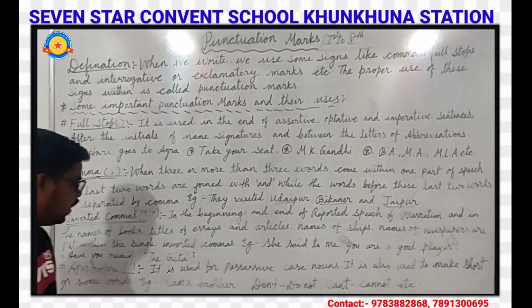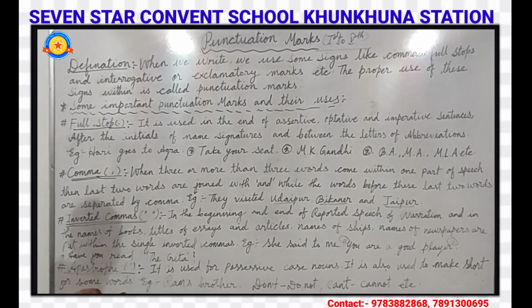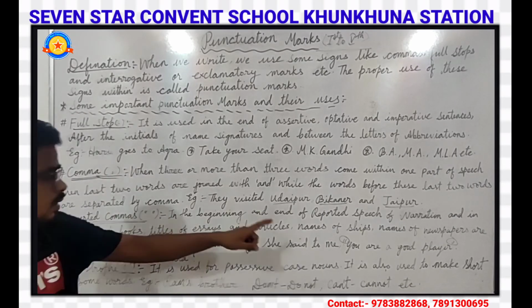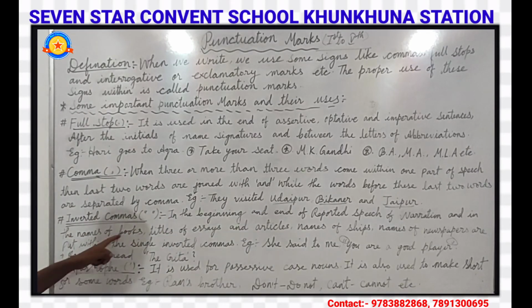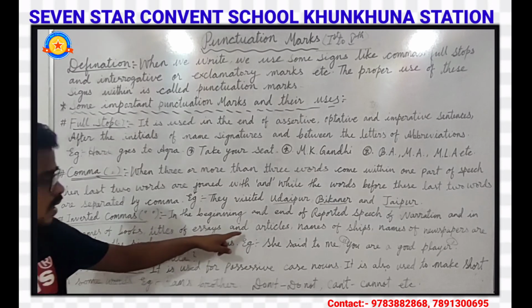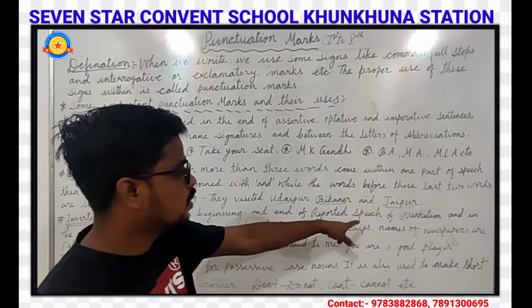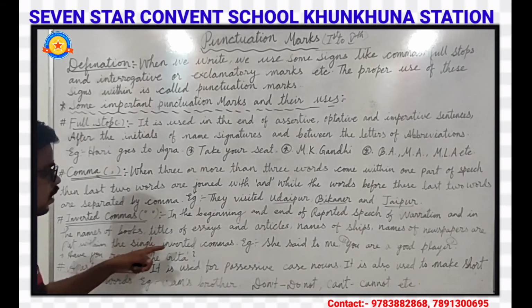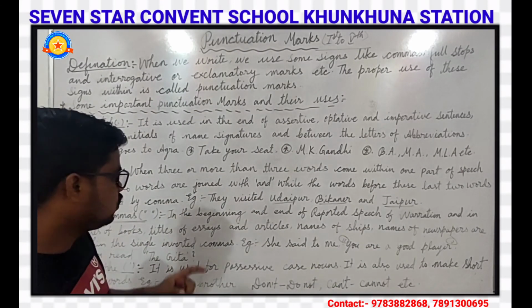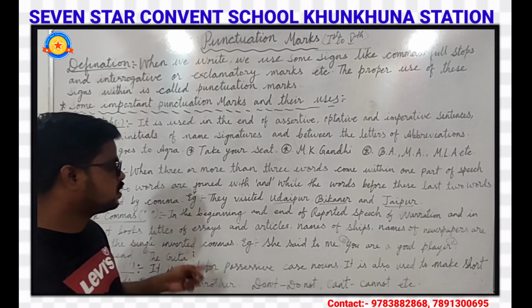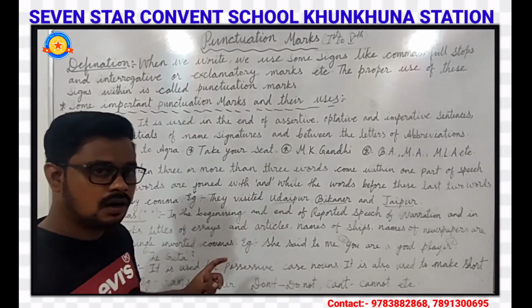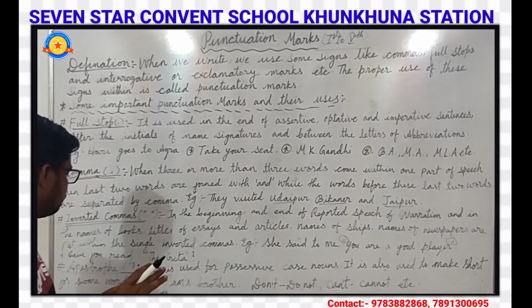And inverted commas are also used, single ones, for the names of books, titles of essays and articles, names of ships, and names of newspapers. They are put within single inverted commas.